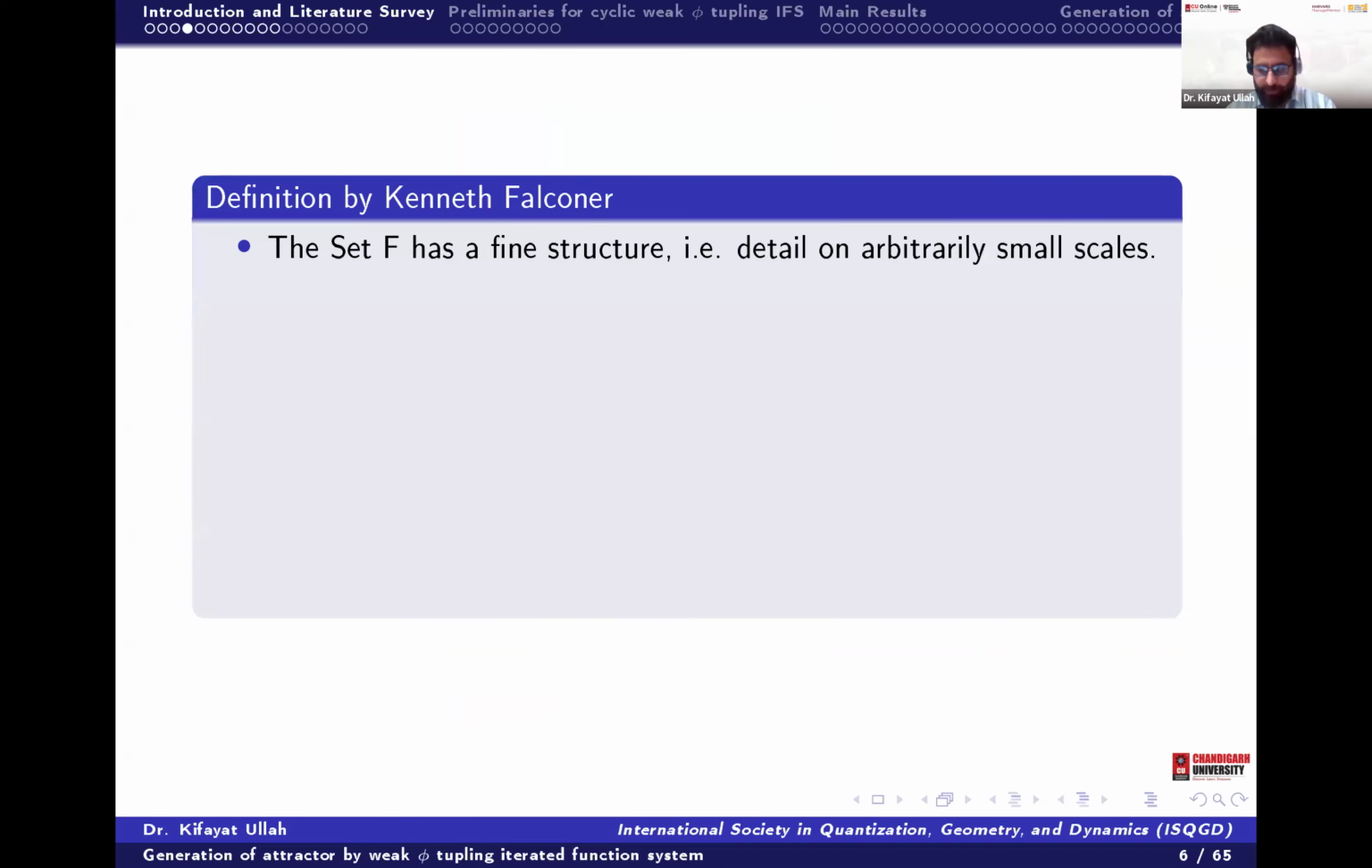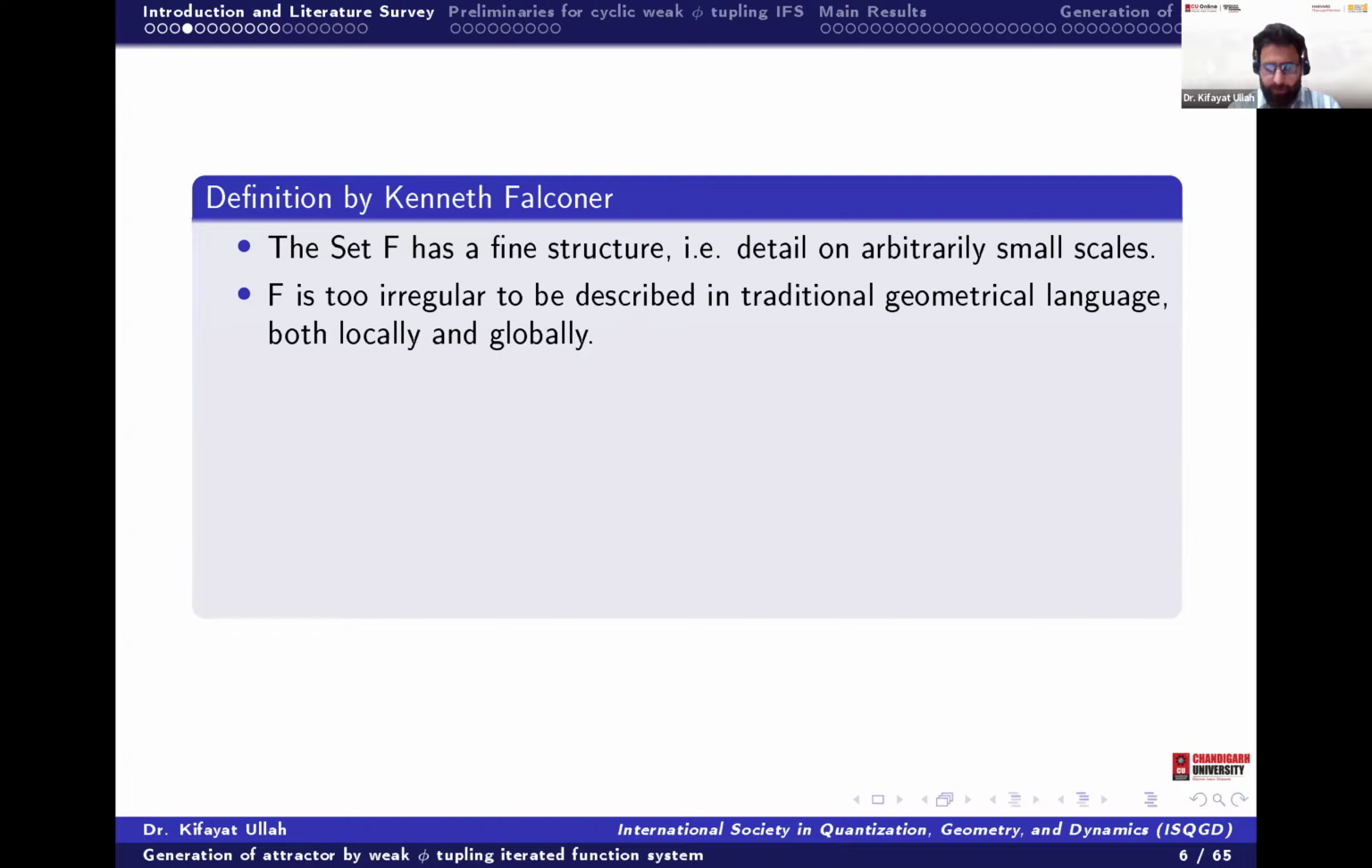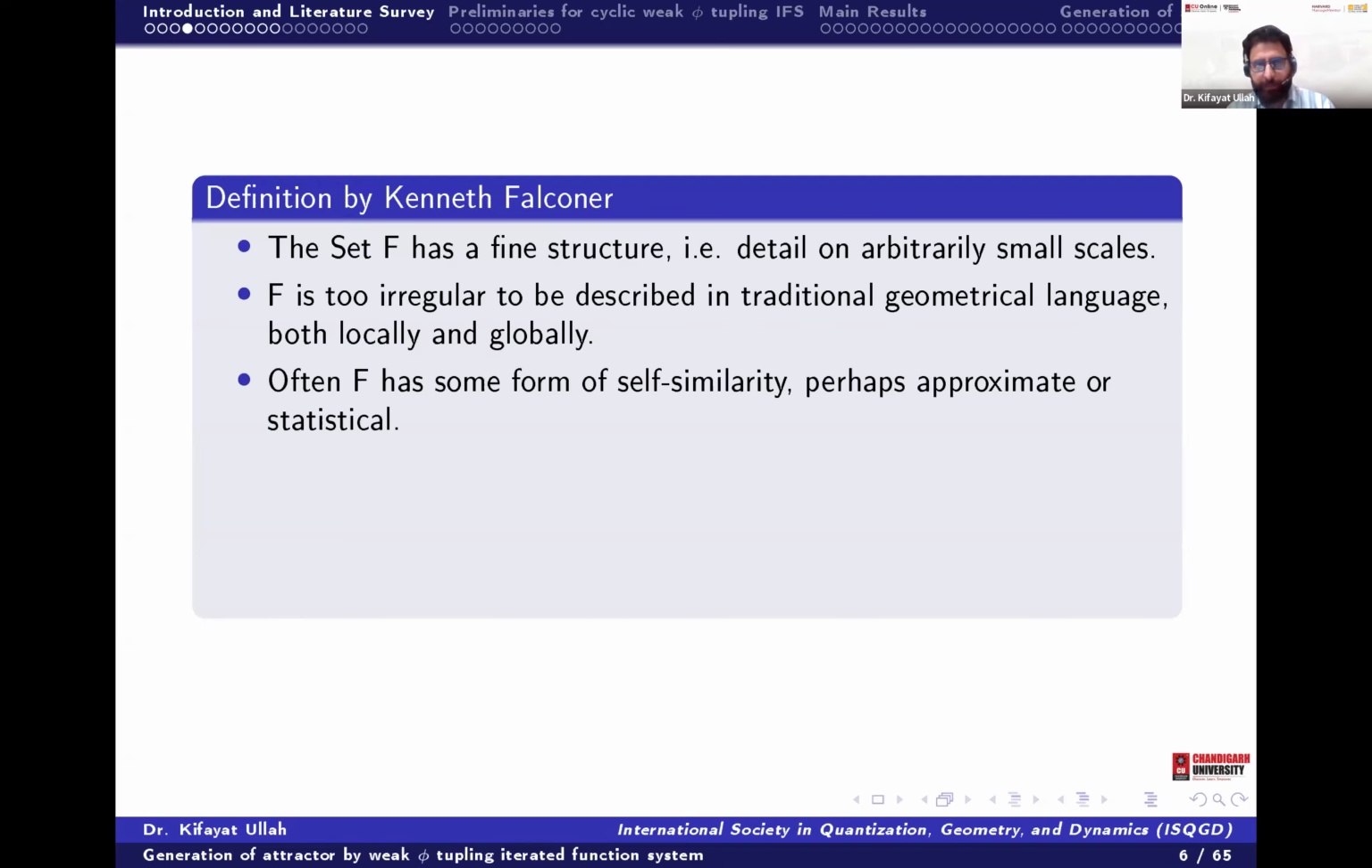So still the fractal does not have any particular definition yet, but on the characterization of the set, Kenneth Falconer has mentioned some characterizations in his book. He said that if we have a set that has a fine structure, we also call it a fractal, or a set that is too irregular to describe in traditional geometry language, whether it is irregular locally at a point or globally, we say it is a fractal. Or by the characterization of self-similarity, he said if a set has some form of self-similarity, again it is a fractal.